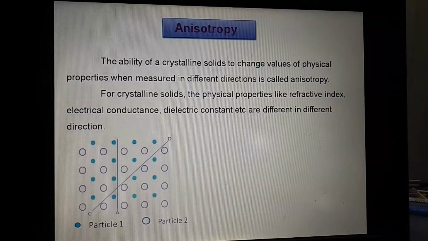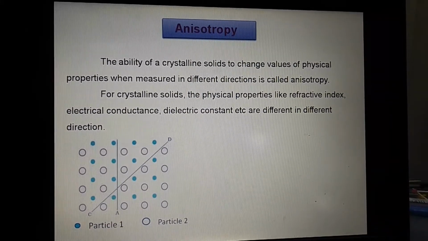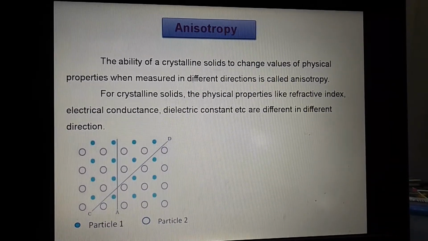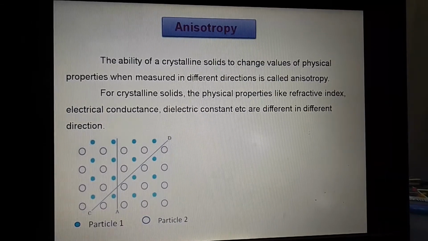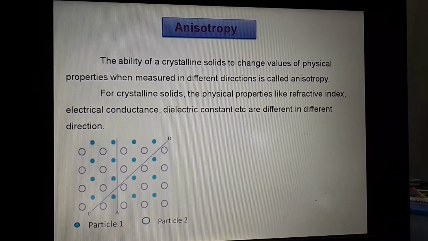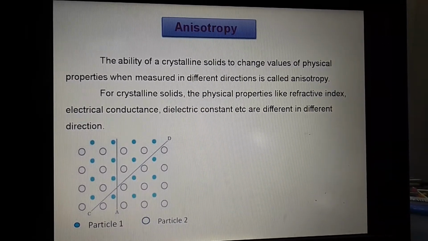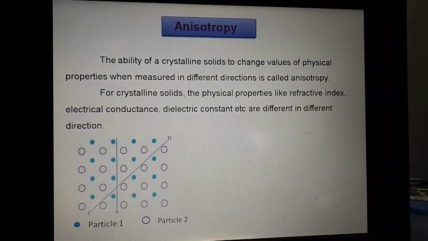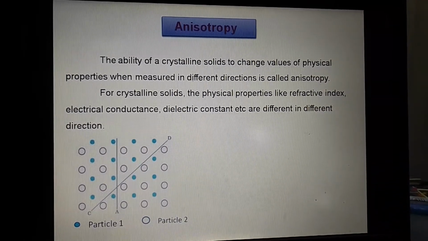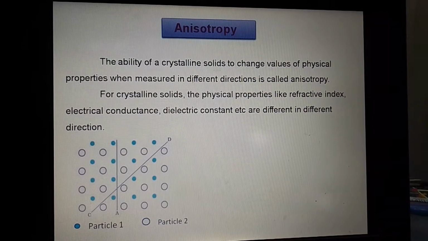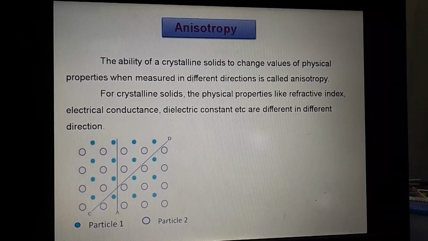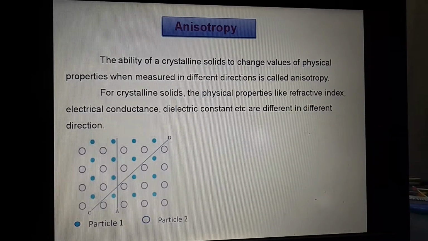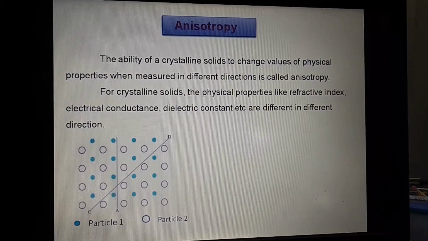When we see the ray AB, it shows all blue colored particles, meaning particle 1. This will show us different properties. Now when we see C to D, it contains both particle 1 and particle 2, properly arranged.